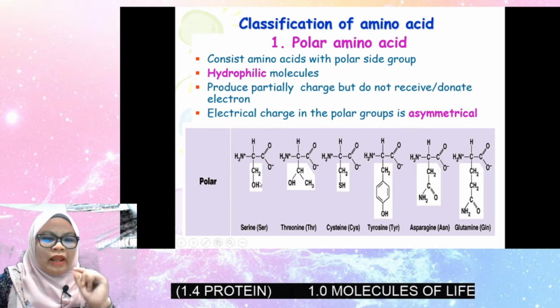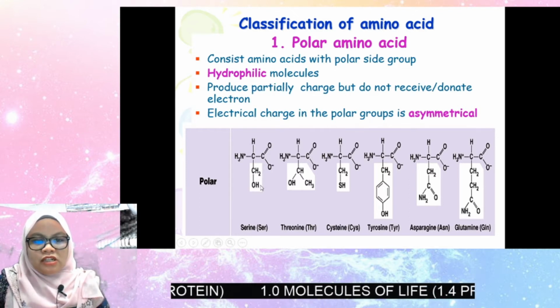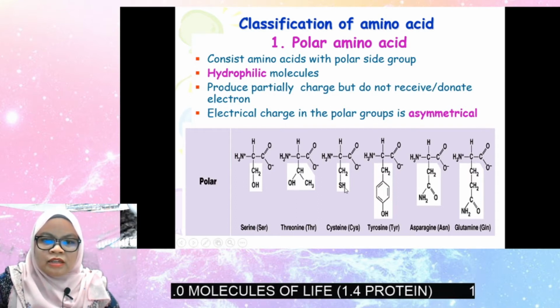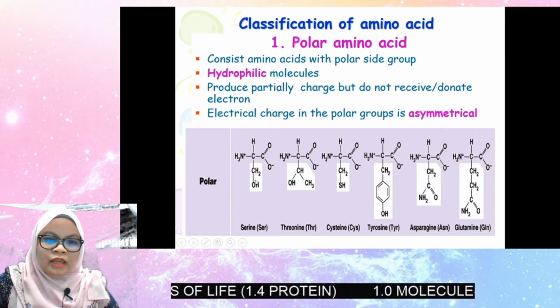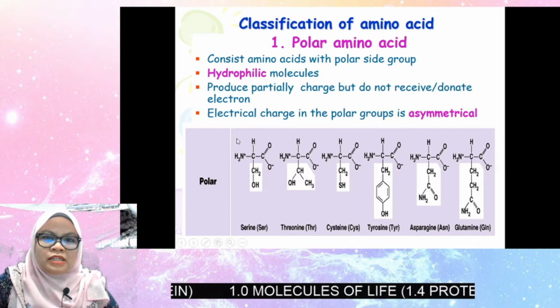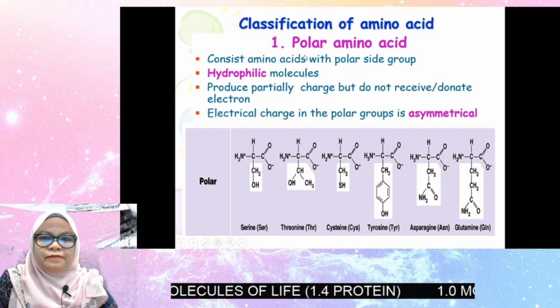So the hydroxyl will have a slightly negative charge. So here also, due to the hydroxyl. So it means that if the R group has a slight or partial charge, the amino acid is grouped as polar amino acid.